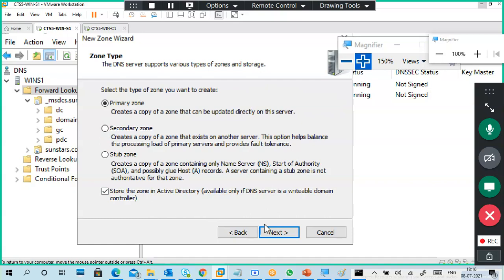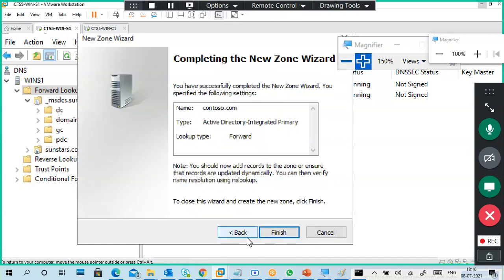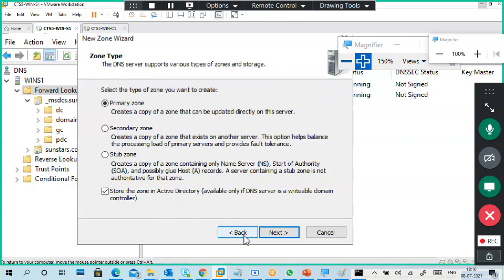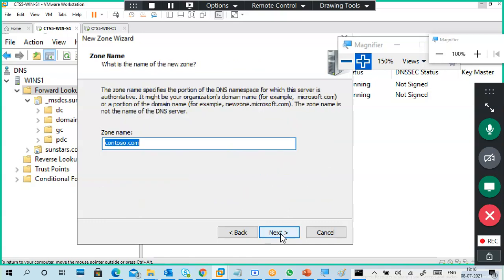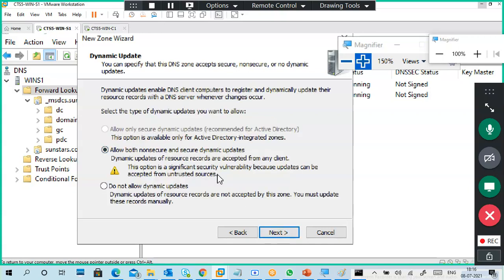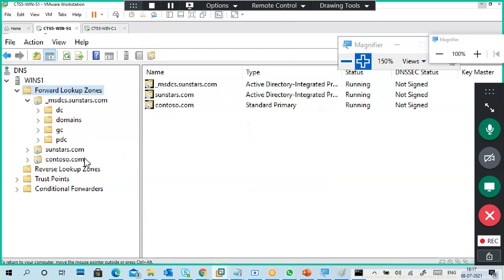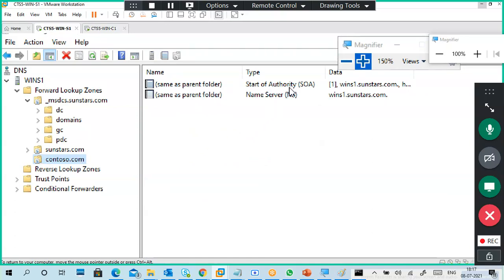If I select this one, see, it is not showing that option. If I am not selecting this one, I don't want to put my data in Active Directory, so it is showing a file. This is the location of the file, C Windows System32 DNS. You can select any option, no problem. This is contoso.com, SOA.